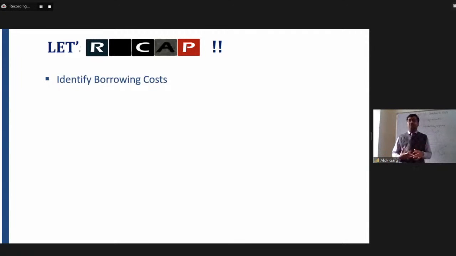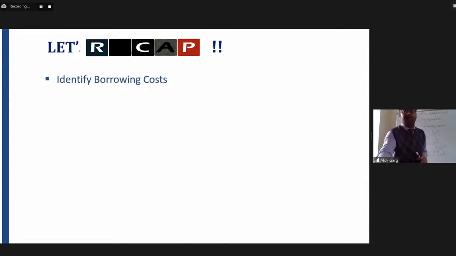Then we discussed what is meant by borrowing cost. Borrowing cost is interest cost as per effective interest rate. So what is effective interest rate? Technically, effective interest rate includes all the interest plus all the ancillary cost. It is a bridge between the inflow and outflow, which you have read and understood in Ind AS 109. Then we discussed if the company is using some leasehold asset in the qualifying asset, interest on lease obligation is also going to be capitalized. Then if the company has taken some foreign currency borrowing, exchange loss is also required to be capitalized to the extent it is regarded as an adjustment to interest cost. Please remember illustration number 1, which is very important.